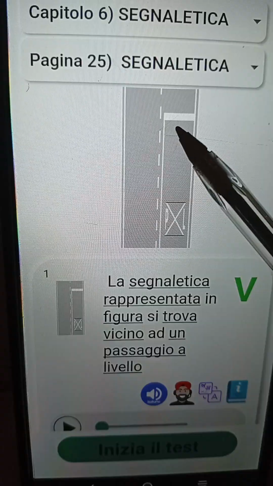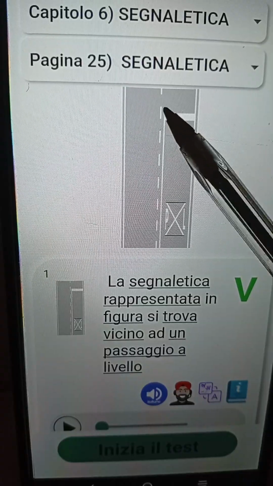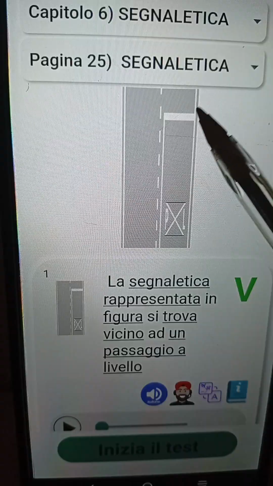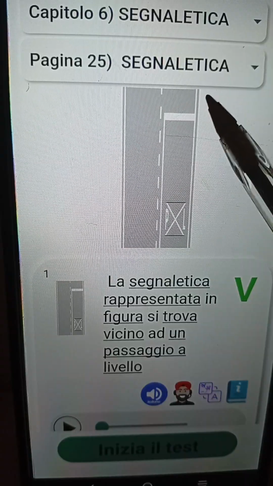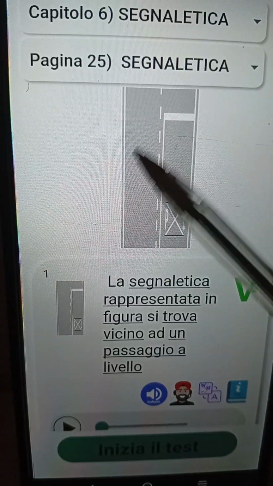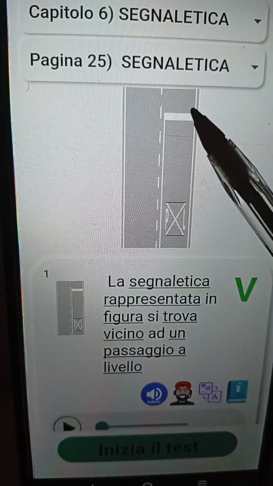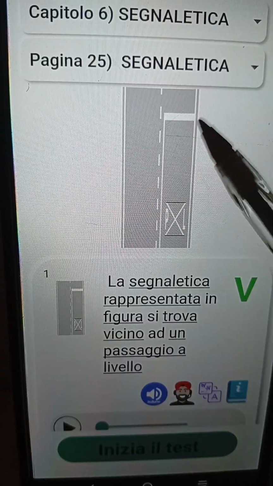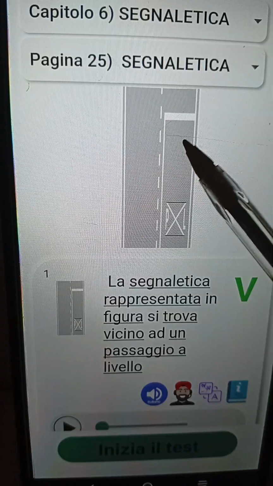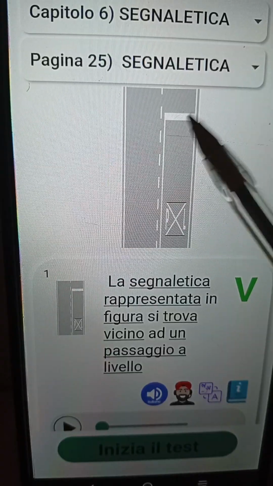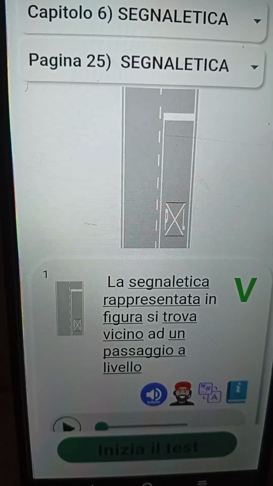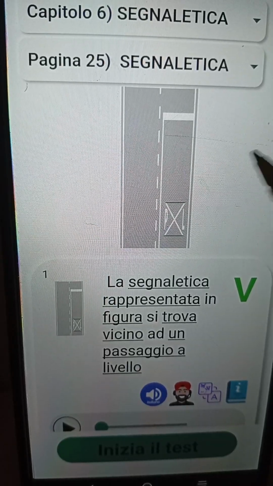You are going to stop in this particular place until the road is clear, after the train has passed and the semaphore is no longer showing red. Until then, you are not eligible to maneuver your way. You understand? Meaning that you cannot attraversare. Stare attenti ragazzi. Okay, let's go.